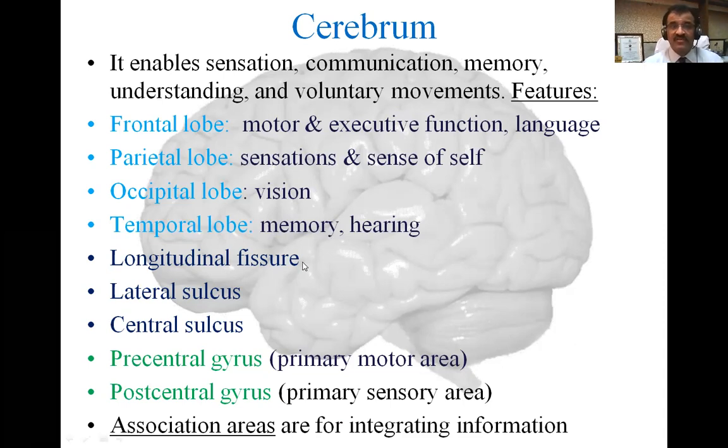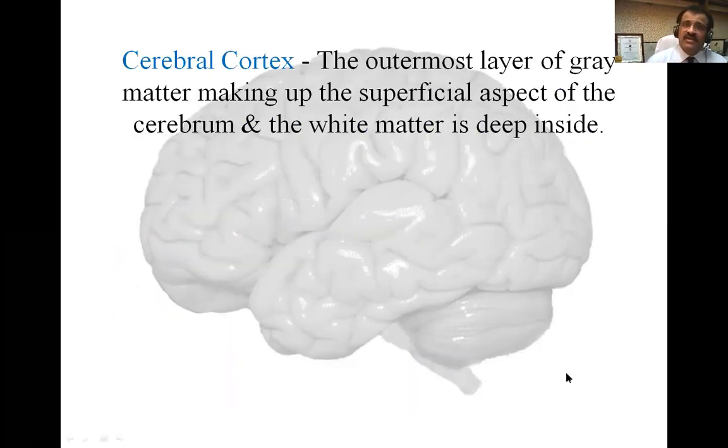The longitudinal fissure divides the cerebrum into two cerebral hemispheres. The lateral sulcus divides the temporal lobe from the above two lobes, frontal and parietal. The central sulcus divides the frontal lobe from the parietal lobe. Everything is important. I have given it here in very precise words. The precentral gyrus has the primary motor area. The postcentral gyrus has the primary sensory area. There are association areas on the brain. Association areas are the secondary areas for integrating information. The cerebral cortex is the outermost layer of gray matter making up the superficial aspect of the cerebrum, and the white matter is deep inside.